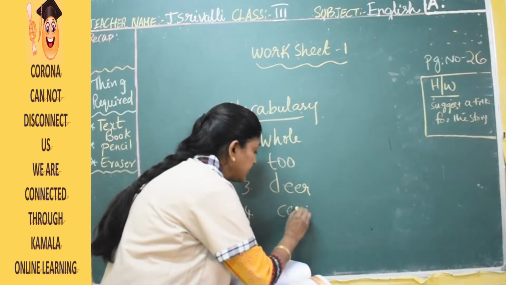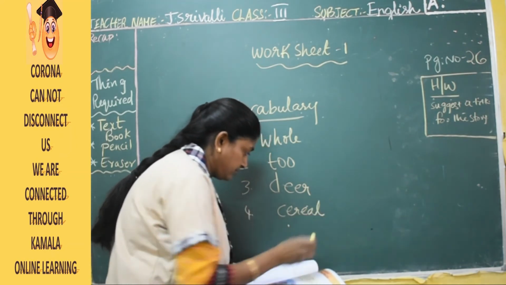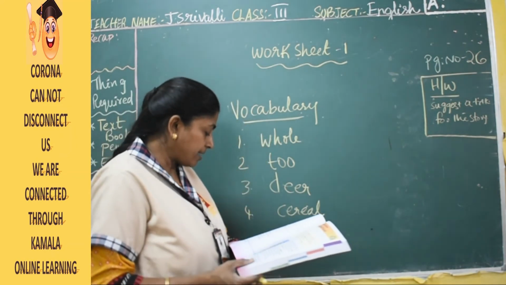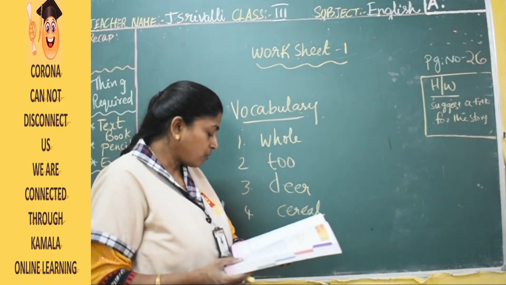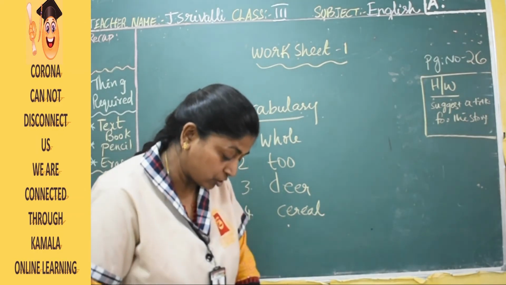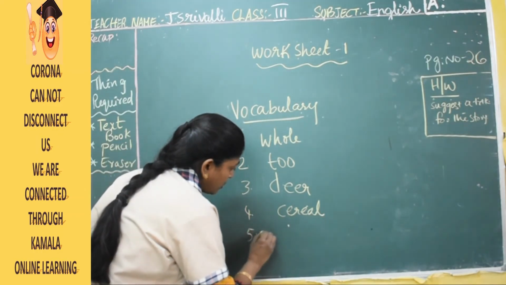This is the cereal. And the fifth one would be we won the match. So the fifth answer would be won.